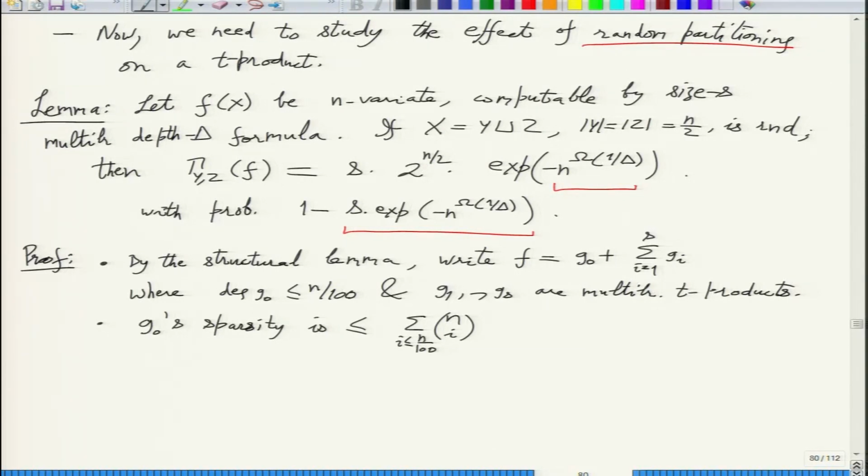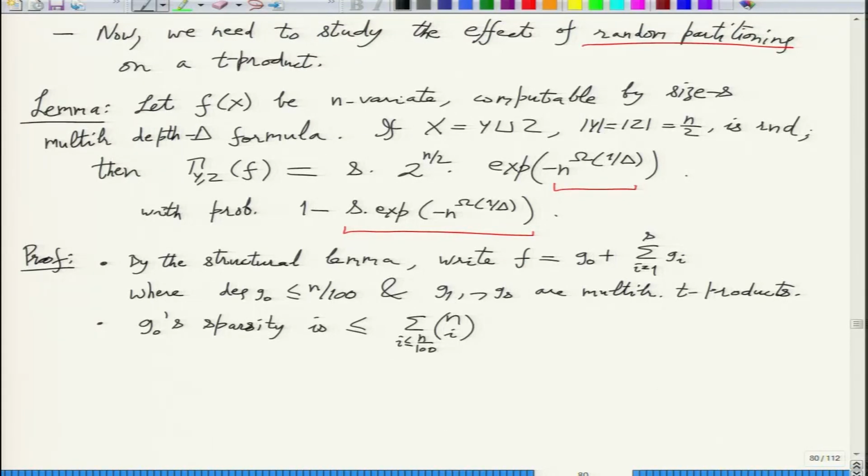This is essentially dominated by n choose n by 100, which is something like 2 raised to n by 100. So it is in the right direction, but we can even do this exactly.